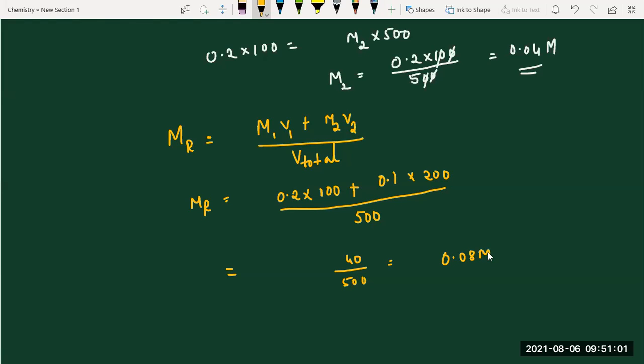So different models. For each model, one question I am giving, but it is not there in NCERT. NCERT has very basic questions. But if you are facing advanced exams, that is not enough for you. So go through the points in your volume also. Try to do all the questions. These are the models they are asking under molarity, students. With this I have covered advanced questions. Start working on questions in the volume.